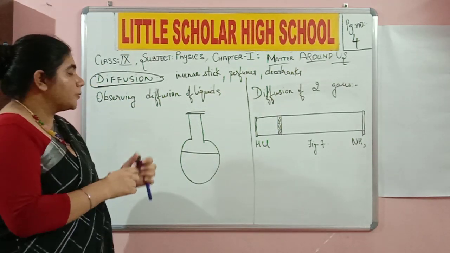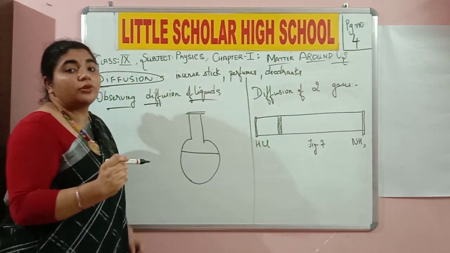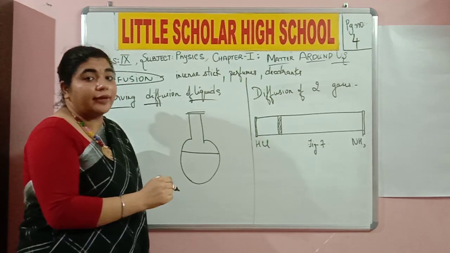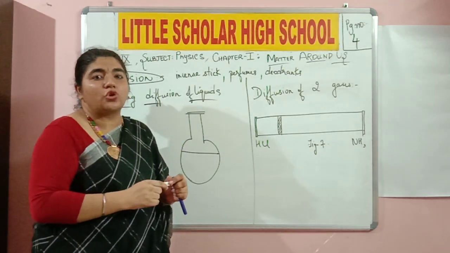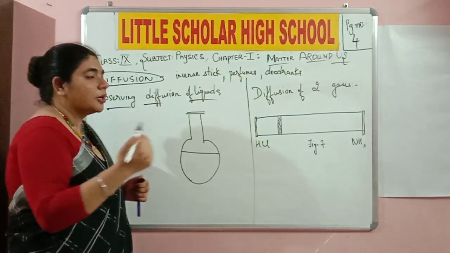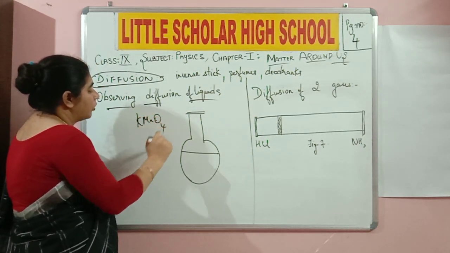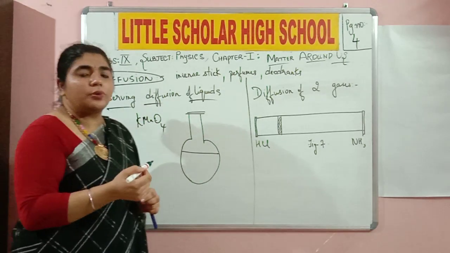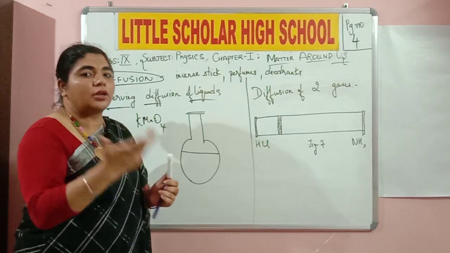Okay, we are going to observe diffusion of liquids over here. For this, we are going to take a round bottom flask, and I'm going to fill it with water. In this, I'm going to add some drops of potassium permanganate. Please note it down. The formula of potassium permanganate will be KMnO4. Okay, other than this, we can also use ink or any other liquid which has a certain color.